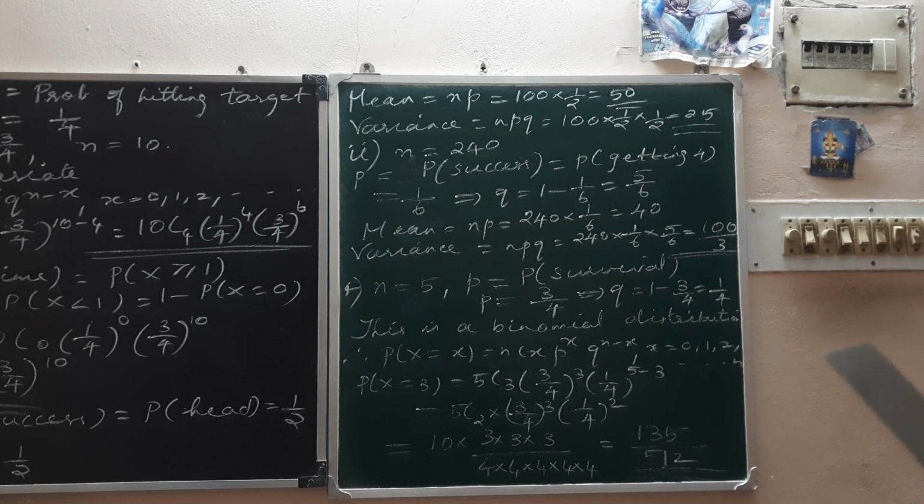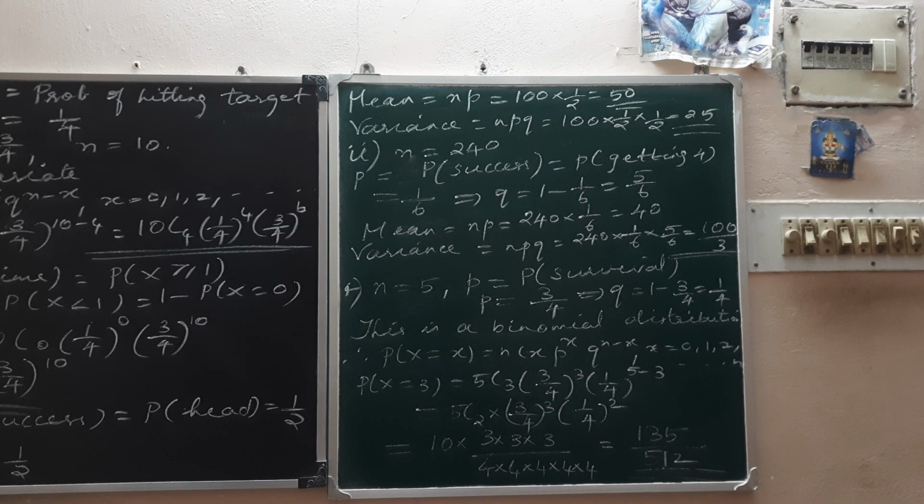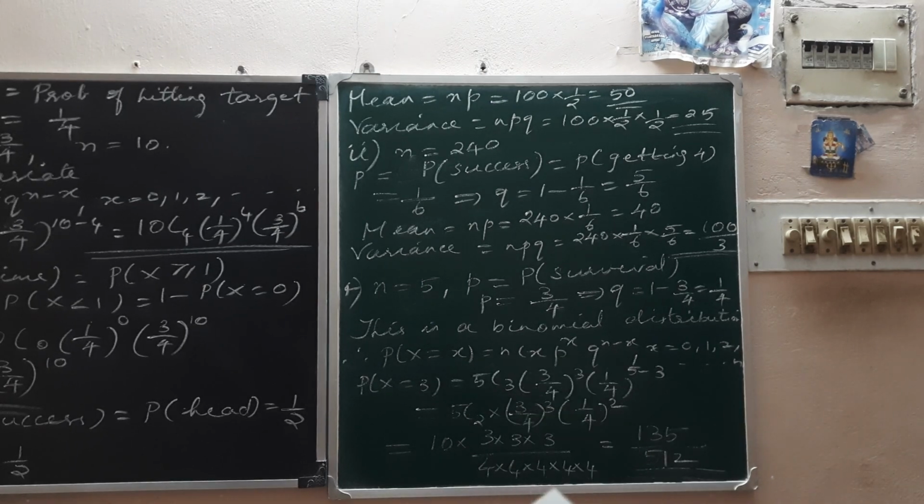Okay, so small p is the probability of survival, that is 3/4. So automatically q will be 1 minus 3/4, that's 1/4. The number of components that will be tested, that is the number of trials, is 5. And you are asked to find the probability that exactly 3 will survive, that means 3 successes. We want the probability of 3 successes, and this is either a success or a failure, either testing it properly and getting survival, or no survival. So this is a binomial distribution, which is an ordinary experiment which results in only 2 outcomes.